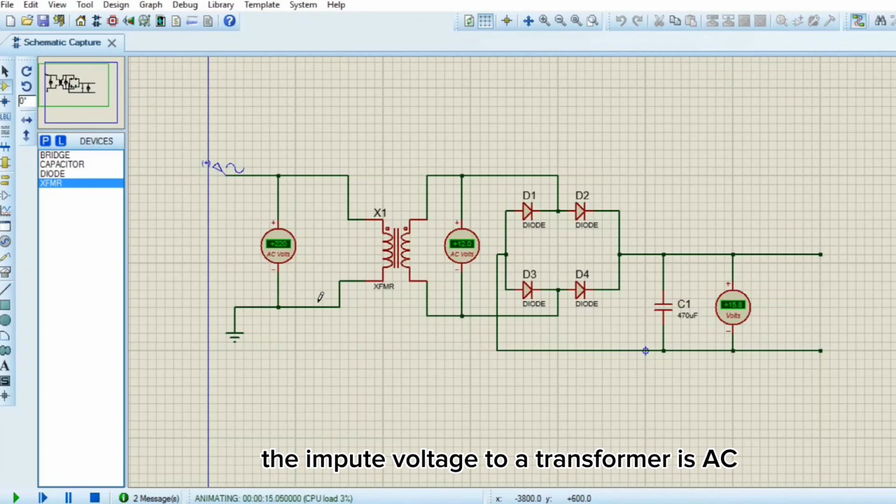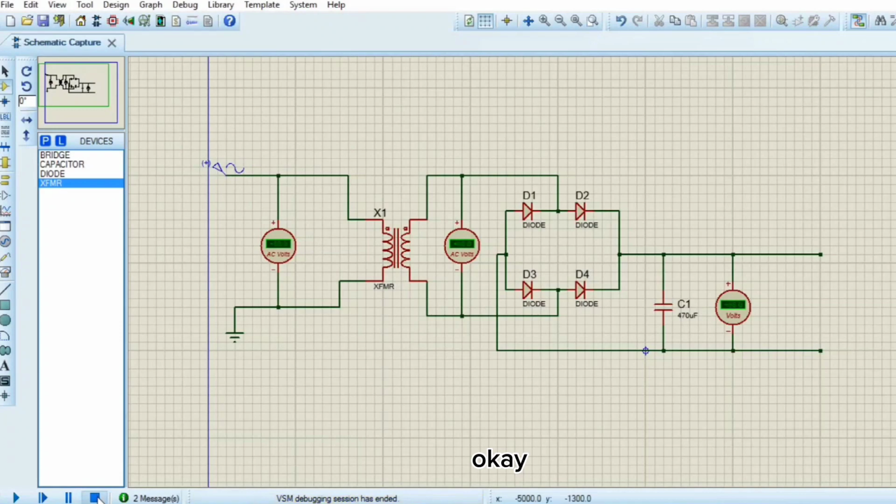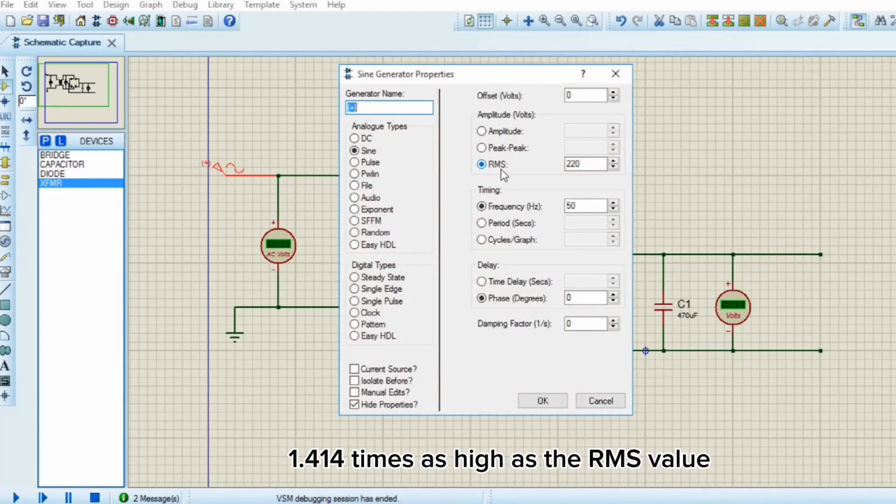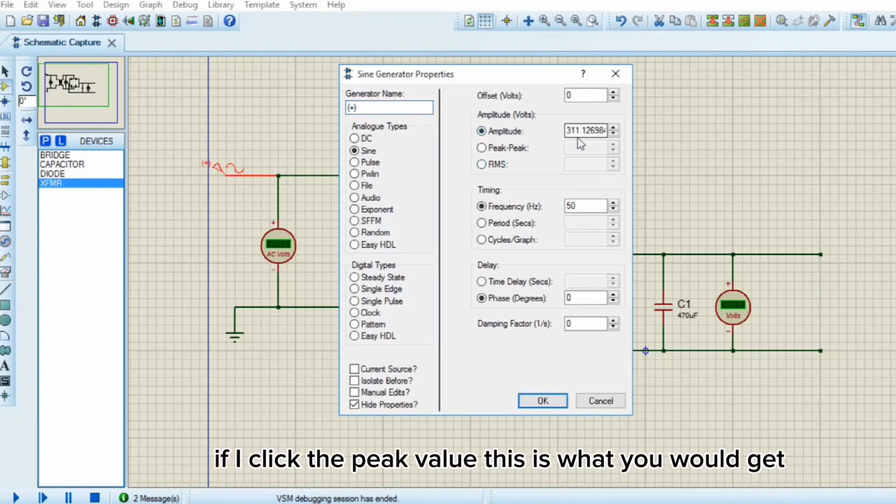The input voltage to a transformer is AC. We already know that, and we've done that. And is expressed in RMS. We have RMS value here. We've picked the RMS option, which has a peak of 1.414 times as high as the RMS value. So it's a peak value. So if I click the peak value, this is what you would get.